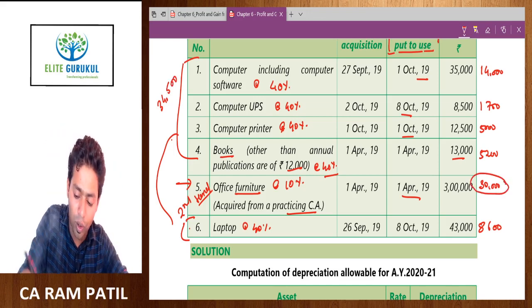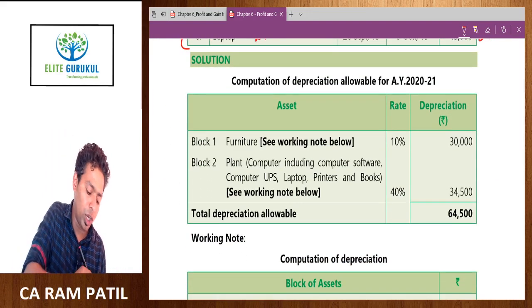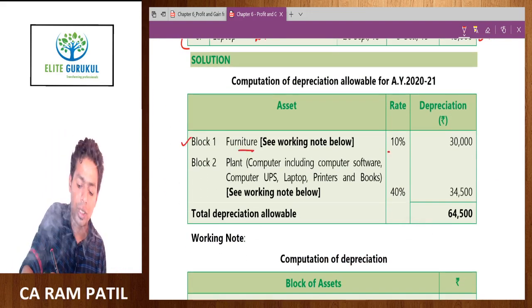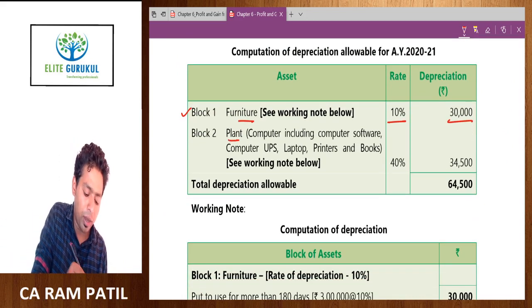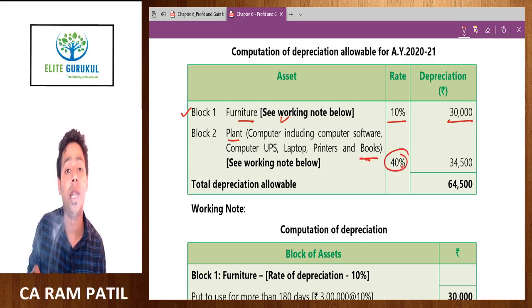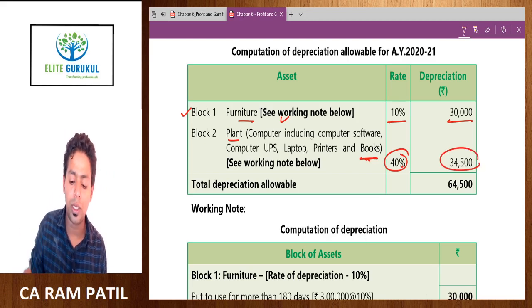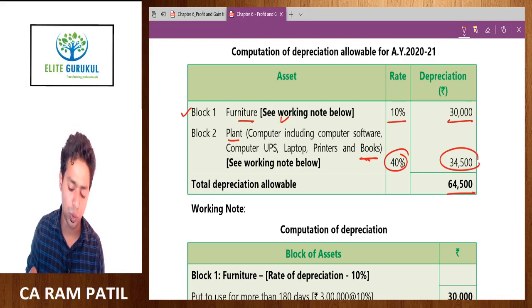And furniture alone will have depreciation of 30,000. So this is how you need to show it: block 1, furniture, depreciable at 10%, 30,000 rupees depreciation, and plant, which includes computer software, computer UPS, laptop, printer and books also, depreciable at a rate of 40%. The total depreciation is 34,500, and this is the overall depreciation that they had asked you to compute.